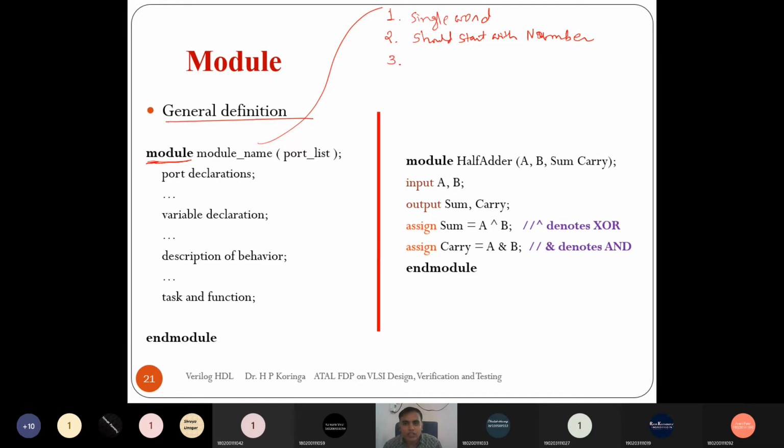Third thing, it should not start with a dollar sign. Right? And the module name should not be a reserved keyword of Verilog. You cannot use a reserved keyword.